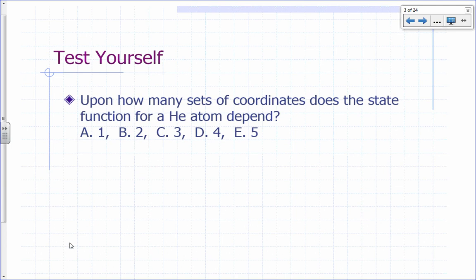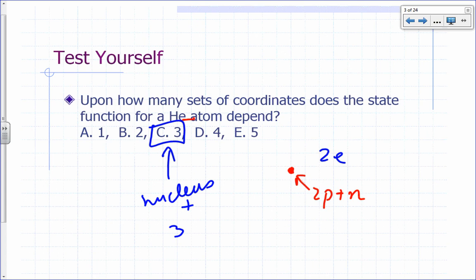Upon how many coordinates does the state function for a helium atom depend? 1, 2, 3, 4, or 5? A helium atom has a nucleus of 2 protons plus neutrons, which can vary depending on what isotope you're dealing with, and that's counted as one particle. How many electrons does our helium atom have? 2 electrons. So how many particles do we have? 3 particles: the nucleus plus 2 electrons. So it will depend on 3 sets of coordinates.